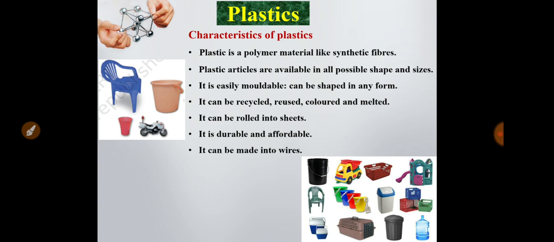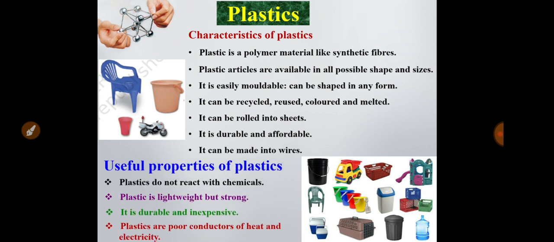It is durable and affordable. Why is it durable and affordable? Because there is no chemical attack on plastic material. Plastic material is mostly inert, so it is durable and the cost is very low. That's why it is affordable also. It can be made into wires. We know that there is a coating of plastic material on electrical wire.